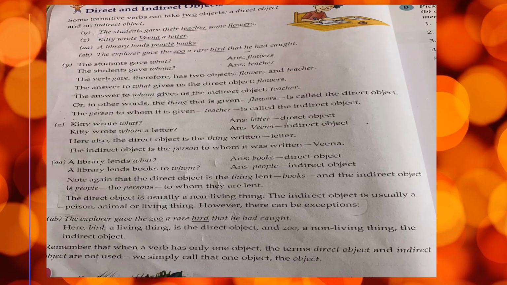Next, this is very important. Direct and indirect objects. First of all, if they are talking about direct and indirect objects, these objects will come for transitive sentences only. If there is a direct object or indirect object, that sentence will be transitive only. In an intransitive sentence, you will not get any object, either direct or indirect. So direct object, transitive; indirect object, again transitive.